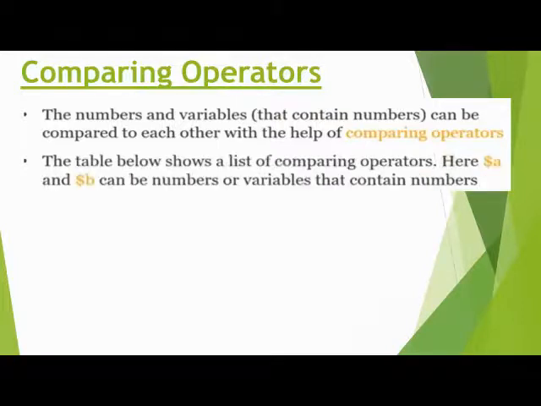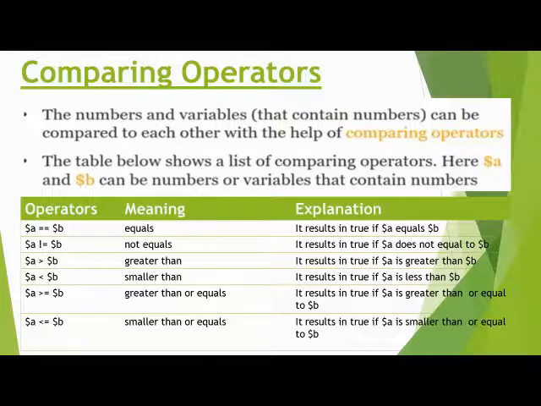For example, the table below shows the list of comparing operators. Here $A and $B can be numbers or variables that contain numbers. Here we see three columns. The first one is operators, then meaning and the explanation. Okay, what does it mean? So first we discuss the first column, that is operator.